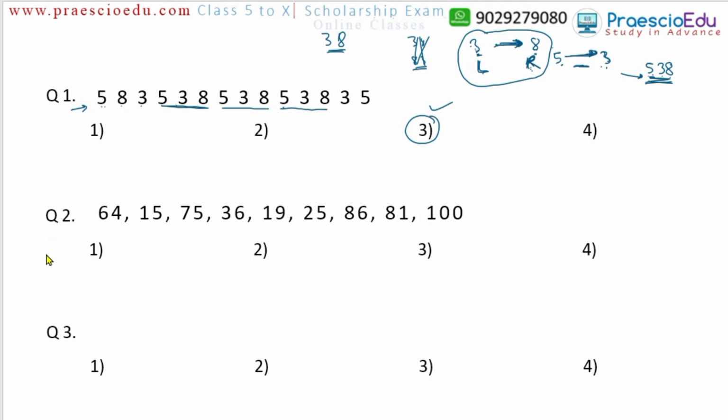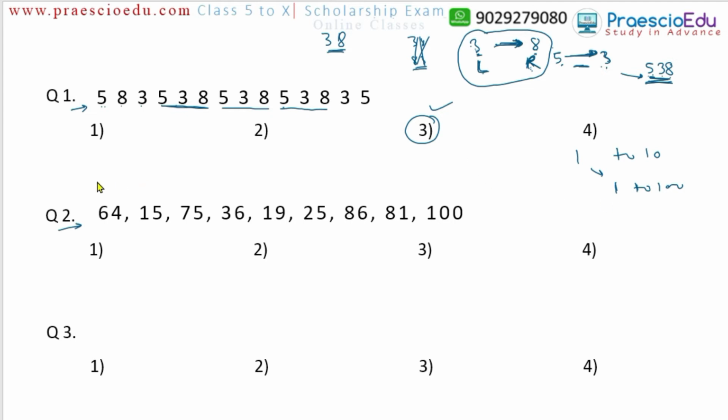Okay, question number 2: how many square numbers are there in the above number series? Now this is the number series we have been given in our question. We have to find the number of square numbers. Square numbers means what? We know the numbers 1 to 10 and their squares, 1 to 100. Possibly many students know, but for summary and revision purposes, I will tell you that every number has its square, and those squares we call square numbers.